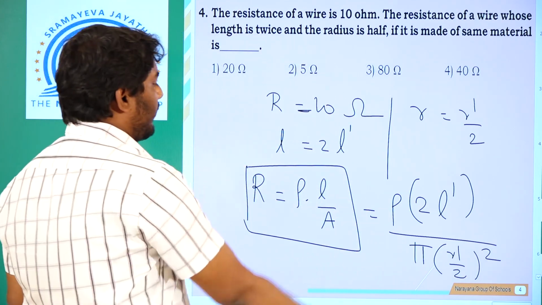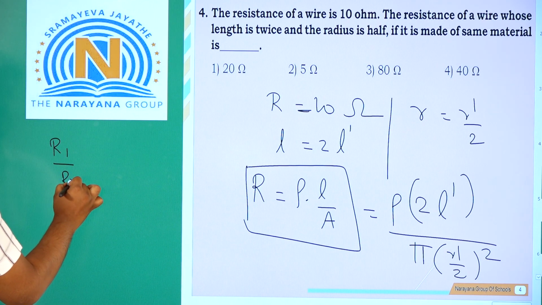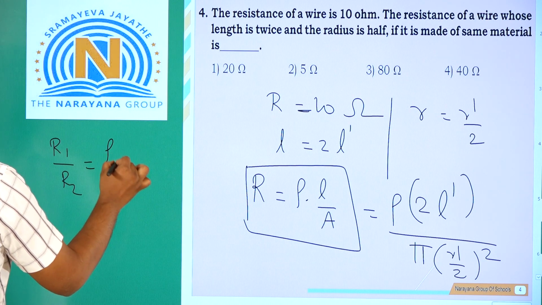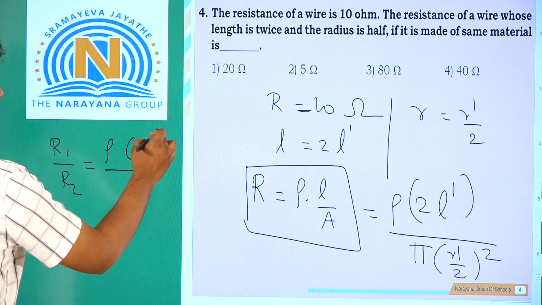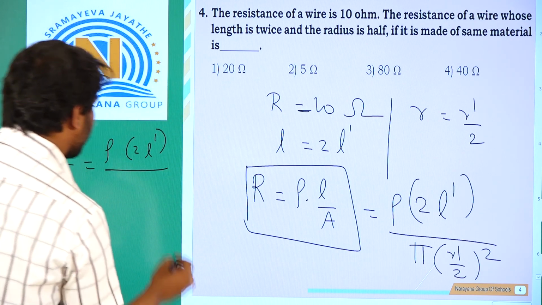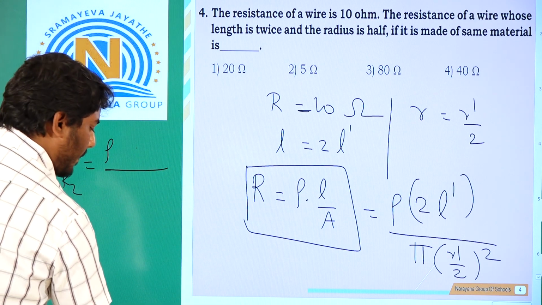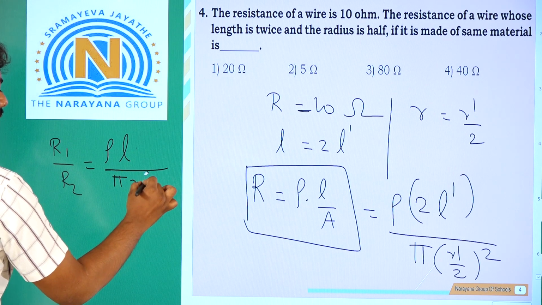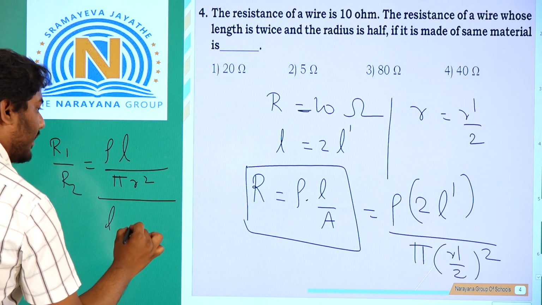That's it. Now if you compare both of them, R1 upon R2 comes out to be rho into L upon pi into R square, by, again resistivity is the same, but here the length is changing.